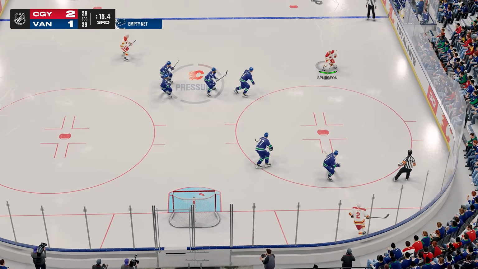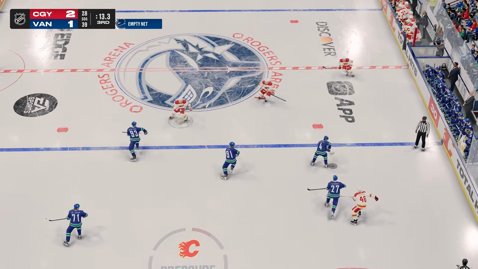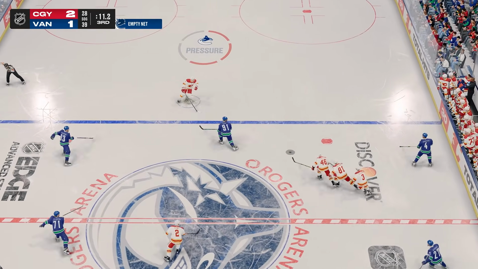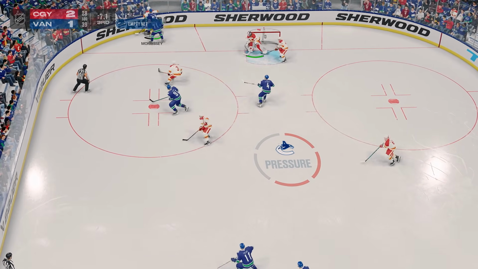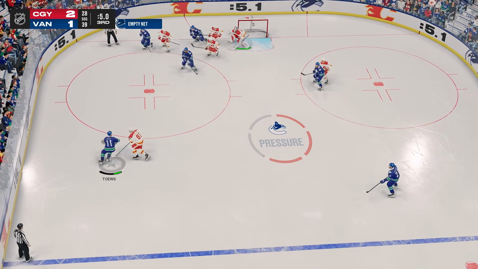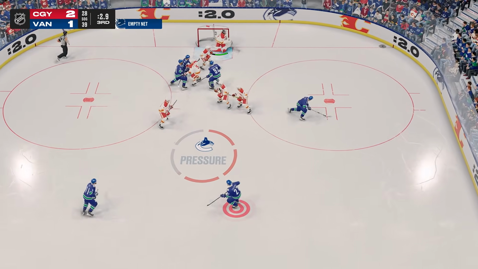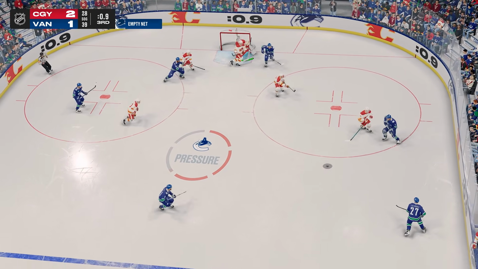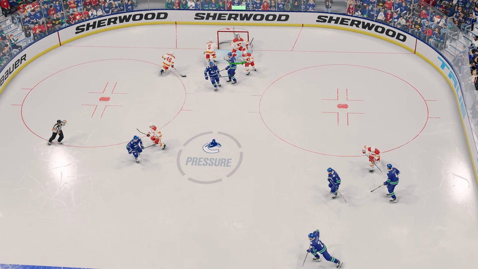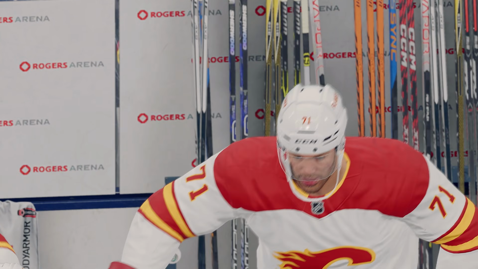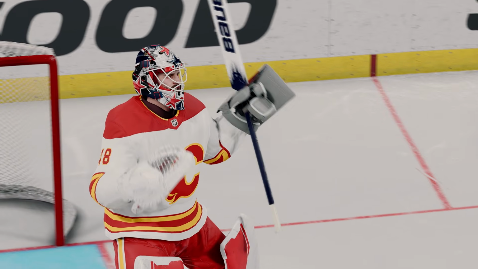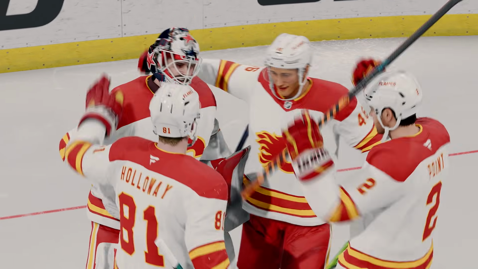Brayden Point's got the puck in the offensive zone. Jared Spurgeon can score. What am I witnessing right now? And Vancouver's going the other way. They had numbers there for a second. Nugent's shot's going to be blocked. As long as they can hold on to the puck, which they can't, the Flames might still lose this one. They're ringing it off the post, and because of that post right there, they're going to be dropping this game. The goaltender was beat, but they couldn't beat the post, and the Alberta Flames are going to be taking game number 1. That was a thriller right there.